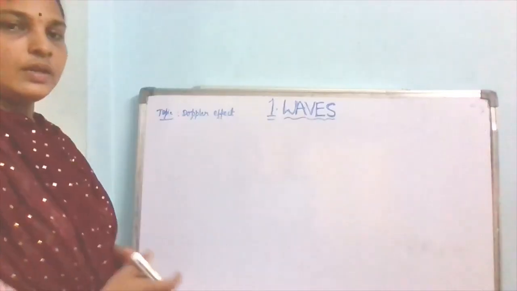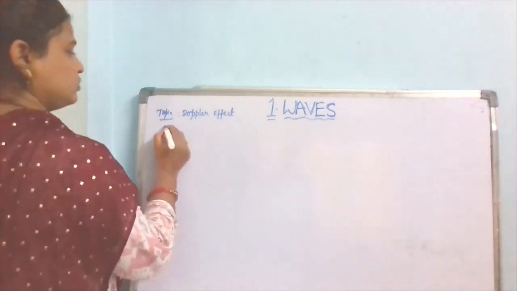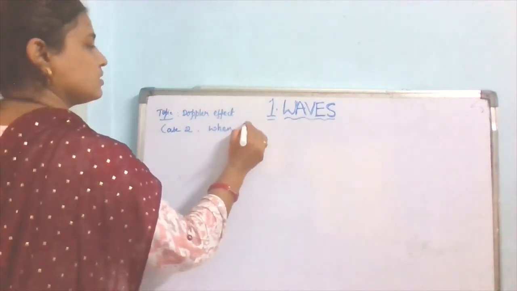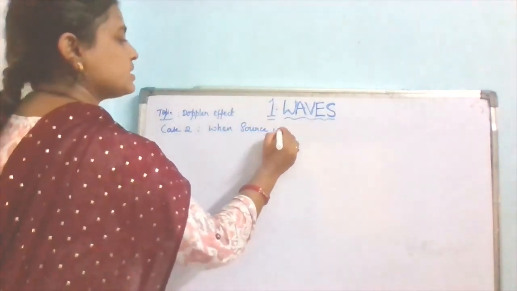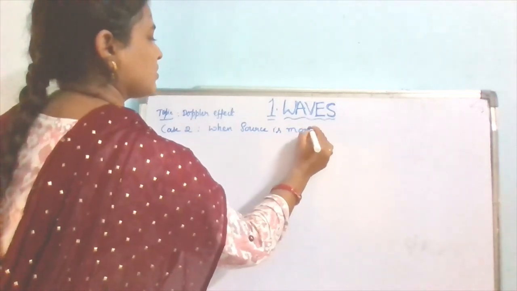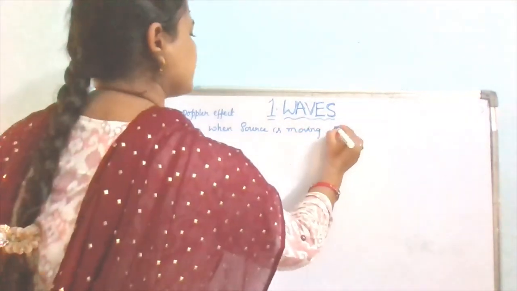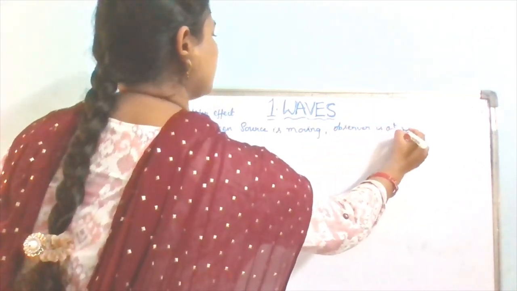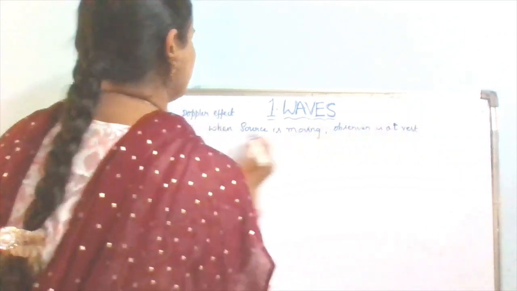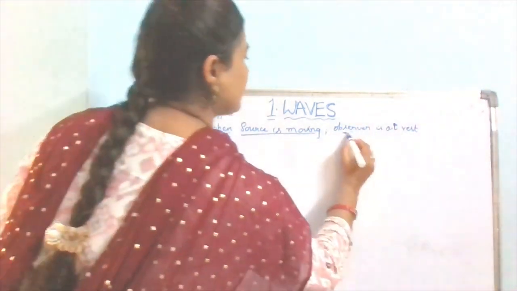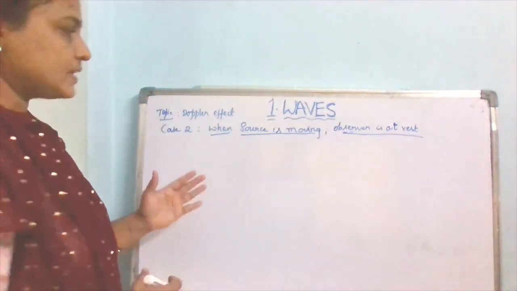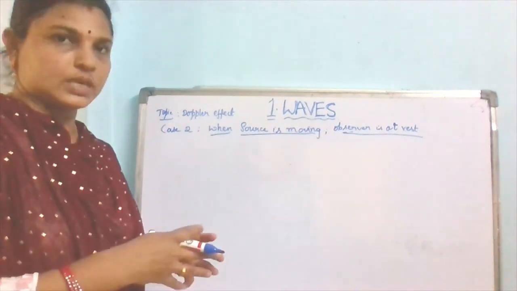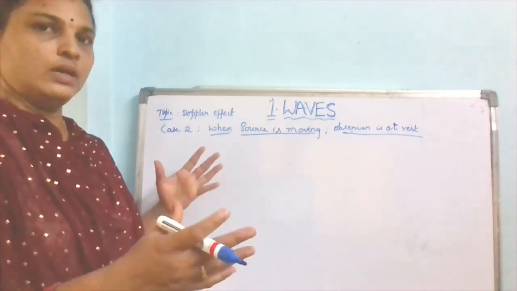Let us see the second case. Case 2: when the source is moving and the observer is at rest. The first case is when the source is at rest and the observer is moving, towards the source and away from the source. We got the apparent frequency.